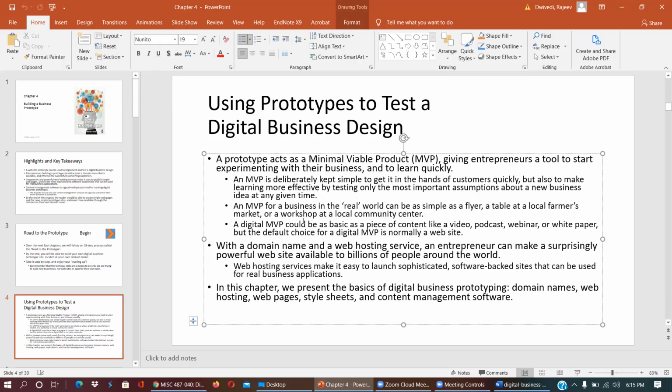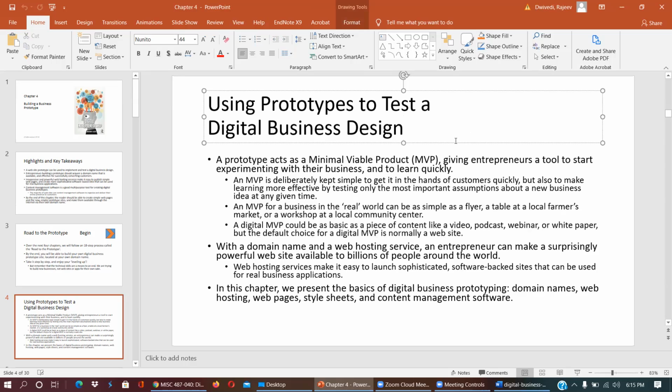An MVP for a business in the real world can be as simple as a flyer, a table at a local farmers market, or a workshop at a local community center. It could also be a piece of content like a video, podcast, webinar, or white paper, but the default choice for a digital MVP is normally a website. So basically you have to make a small website, a small web page.